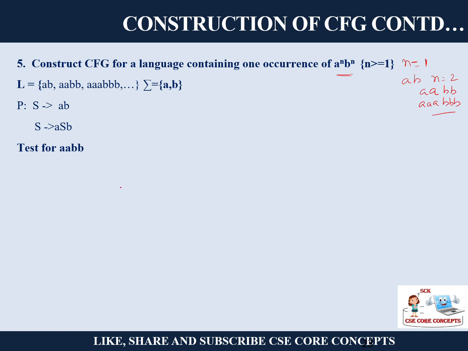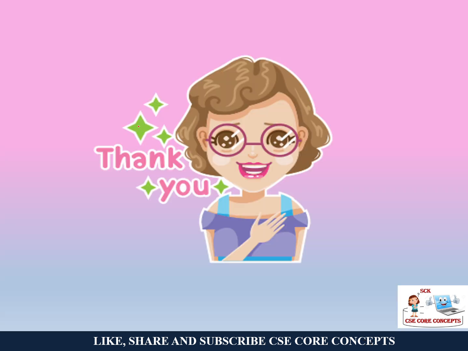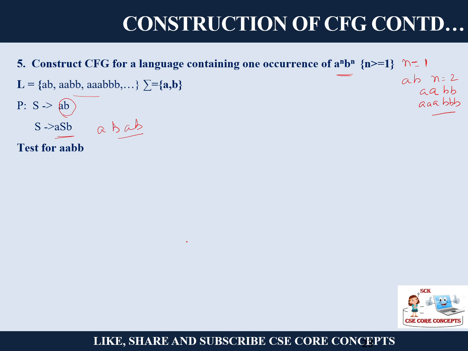This way, this is what your string is going to be. So now how will you have it? ab, then you can have aSb, where S can again be ab, giving aabb. This is a different way of representing it. I can say ab, or I can say any number of a's followed by b's.